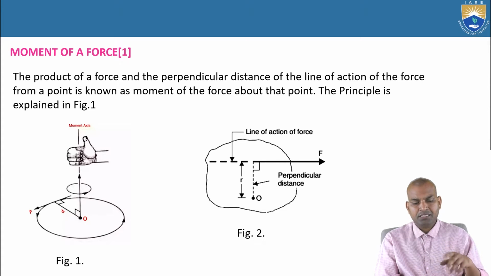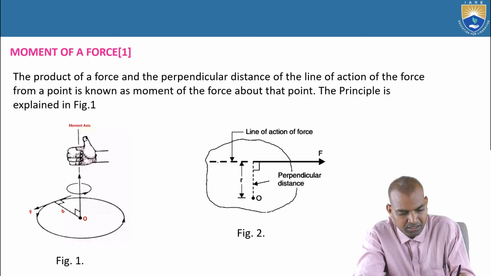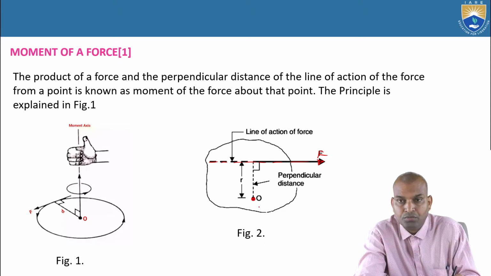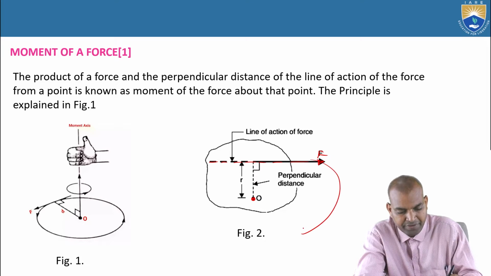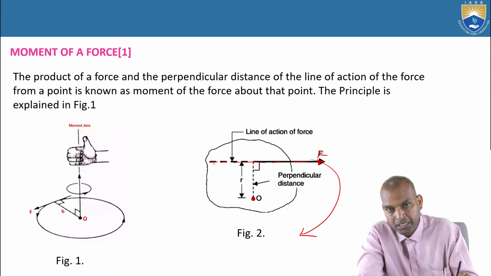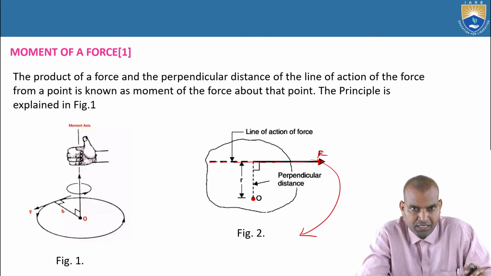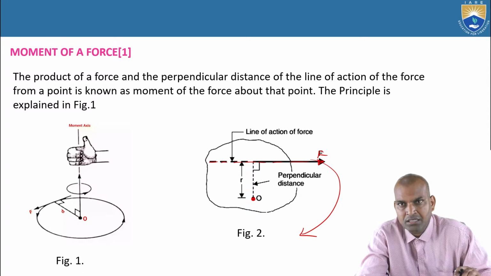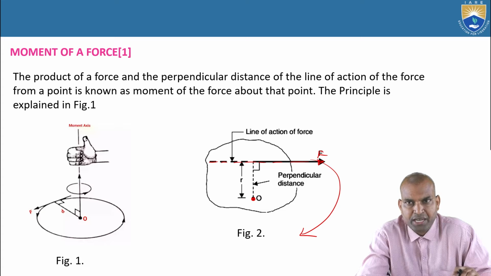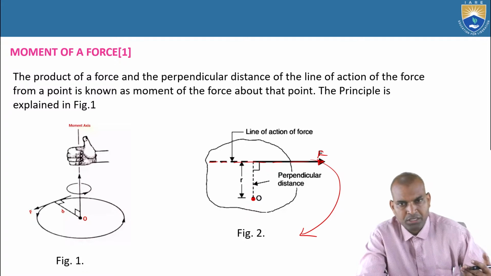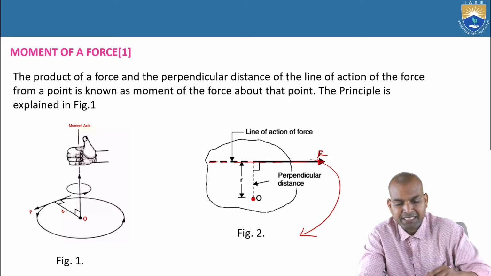Here, figure 2 indicates F is acting at a particular point, the point O. F is the direction in which the force is acting, and it acts on your body in such a way that the body moves in which direction? From my screen, it is the clockwise direction from my side. But it can become counterclockwise also if it acts in a different direction.